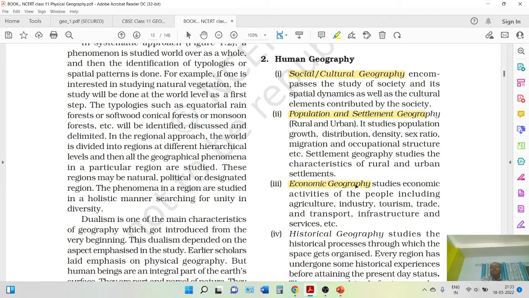Next part is economic geography. In economic geography, we will study different economic activities. How many economic activities do we have? You know that. First is the primary activity, second is the secondary activity. Primary activity means what? Agricultural activity. Secondary activity means what? Industrial activity. Tertiary activity means what? Service activity, the service sector. Okay. After that, quaternary activity. Quaternary activity means a little bit higher post than a service sector.